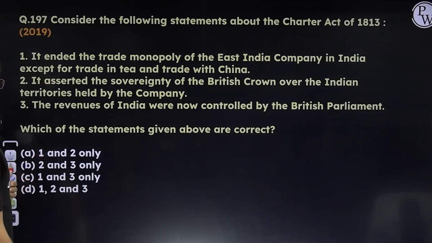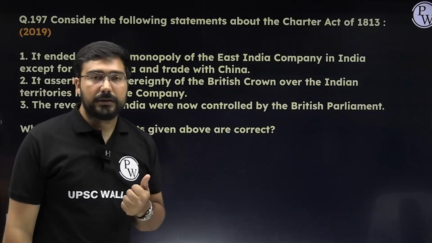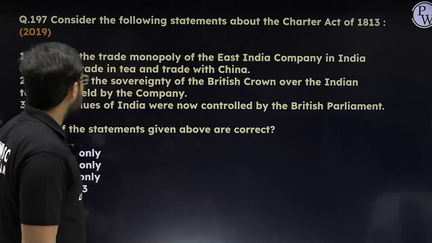Next, it is about the Charter Act of 1813. The first statement, it broke the trade monopoly. Yes, the trade monopoly was broken. Only two things were left. One is the trade with China. Second is the tea trade.